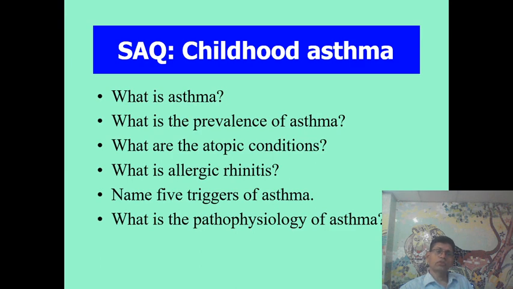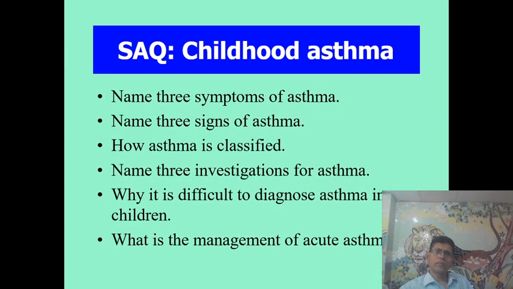Now, some questions for you students. What is asthma? What is the prevalence of asthma? What are the atopic conditions? What is allergic rhinitis? Name 5 triggers of asthma. What is the pathophysiology of asthma? Name 3 symptoms of asthma. Name 3 signs of asthma.